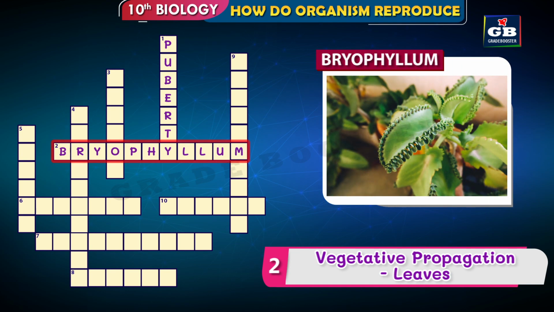The answer is bryophyllum. Certain plants like bryophyllum reproduce vegetatively by their leaves. They produce buds on the edges of their leaves. So these buds develop into new plants. So the answer is bryophyllum.